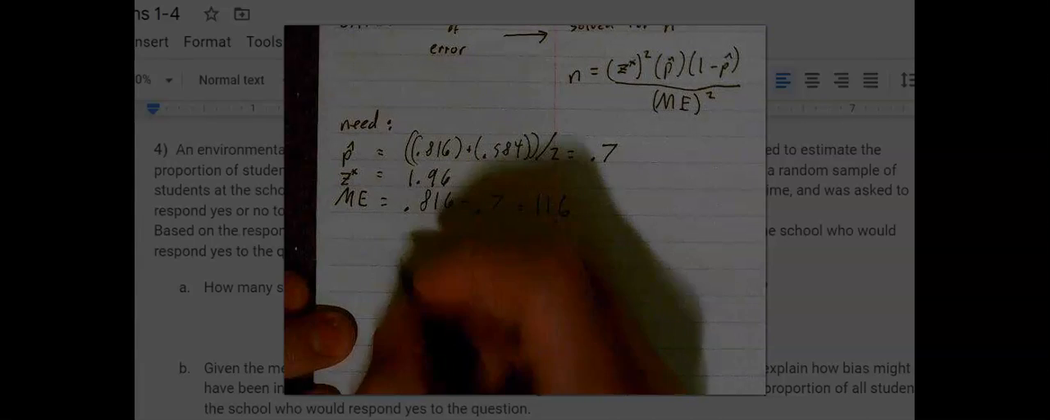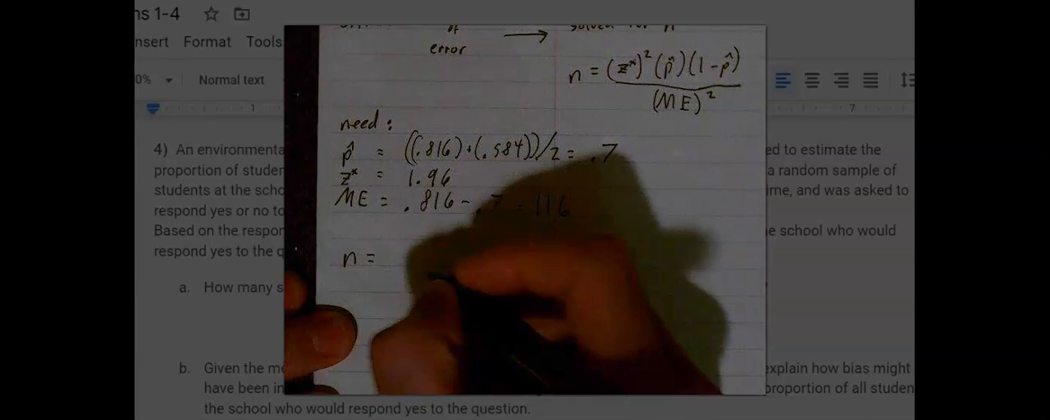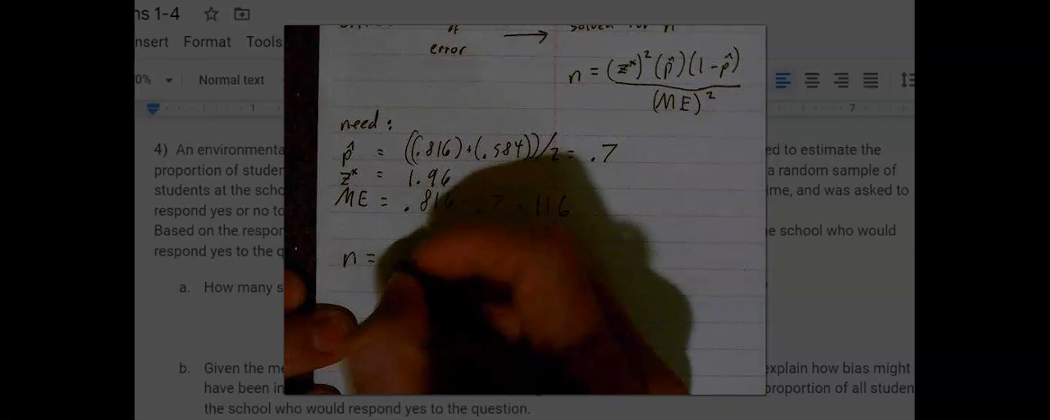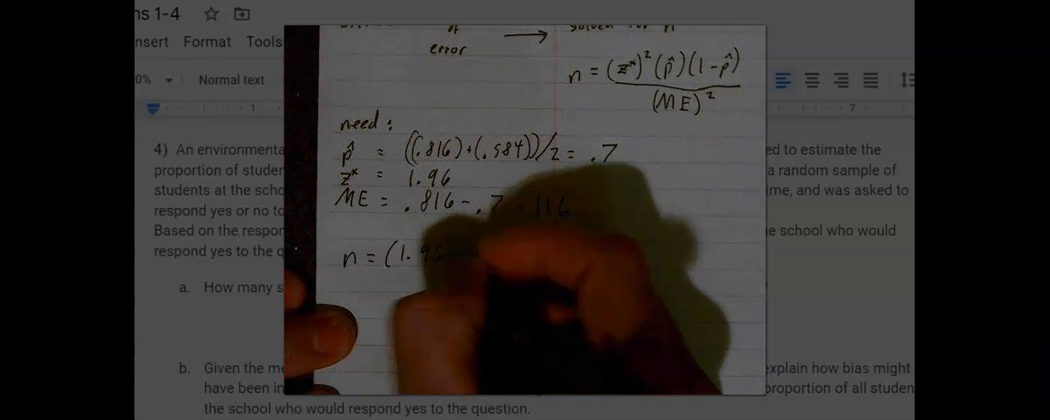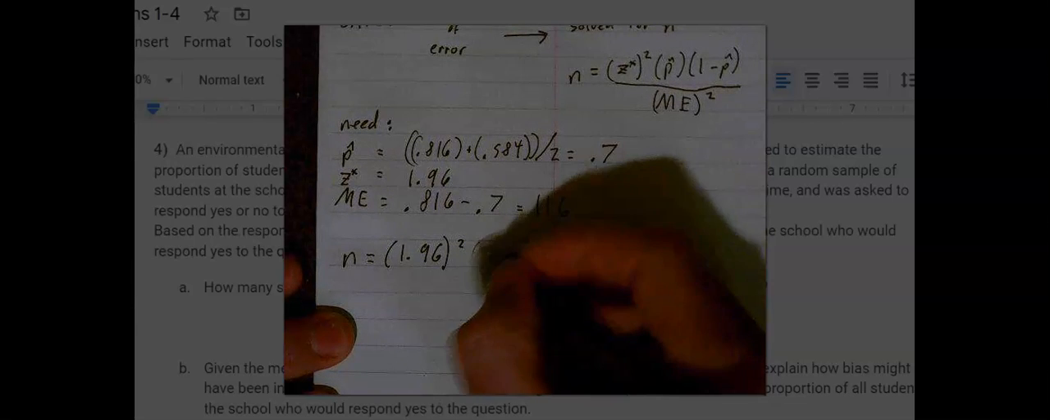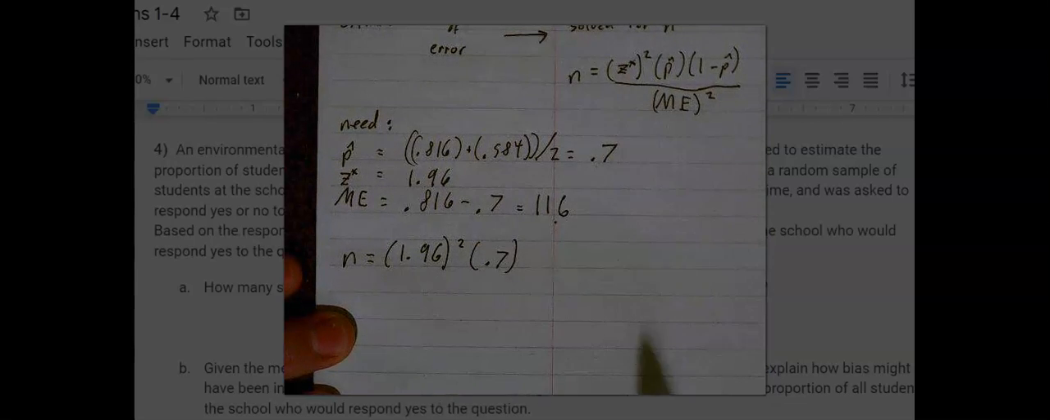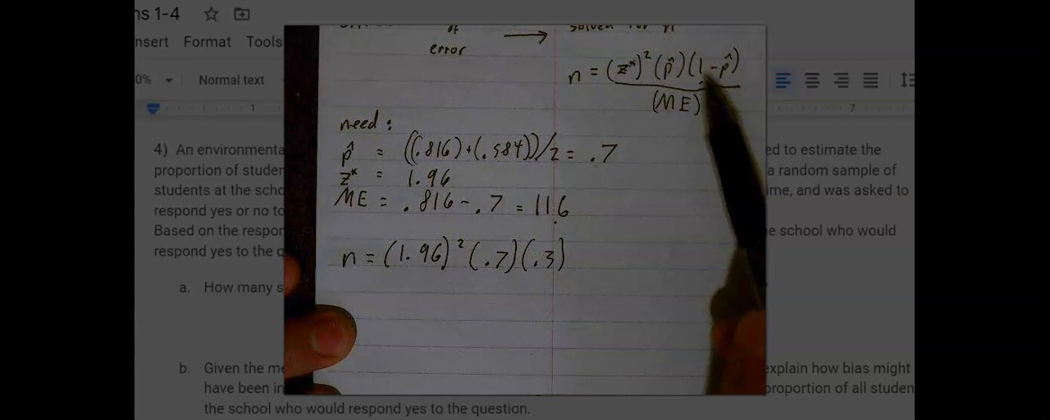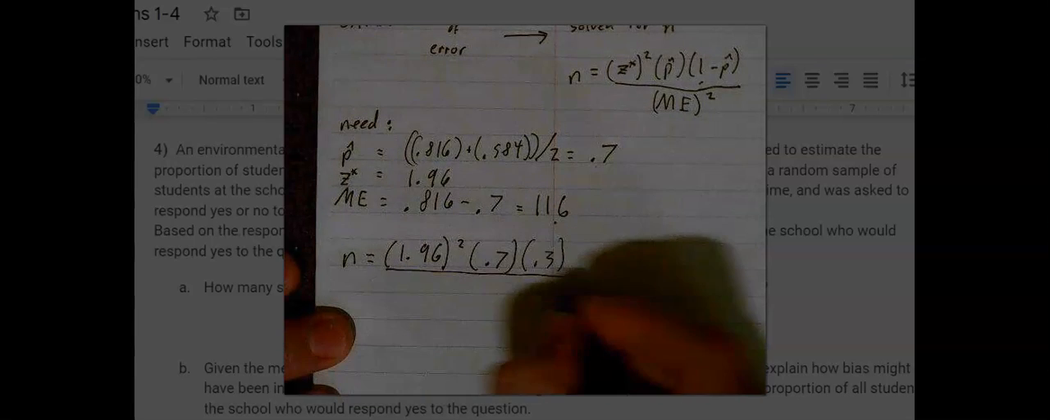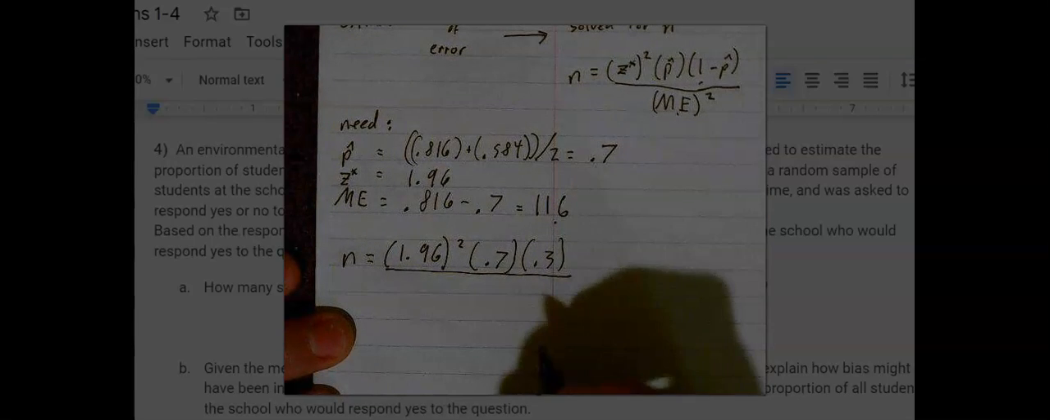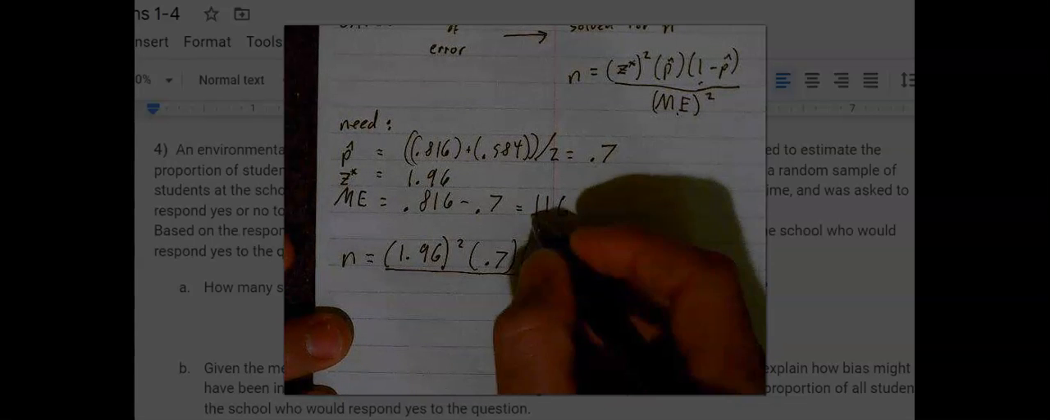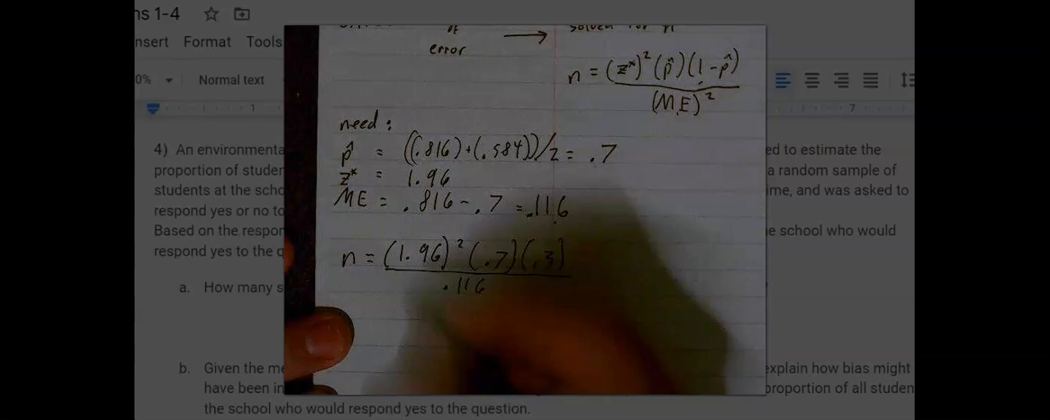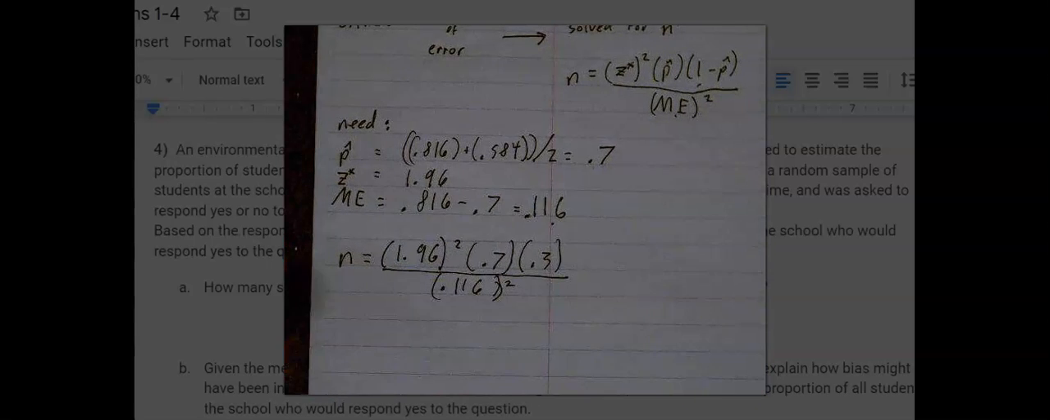There we go. So n is going to equal our critical Z squared, so 1.96 squared, times p hat, which is 0.7, times 1 minus p hat, 1 minus 0.7 or 0.3. You can put both in, doesn't matter. If you're doing this in the calculator, you can type 1 minus 0.7, it'll be fine. And then all of that divided by the margin of error squared. So all of that divided by 0.116 squared. All right? And then all we got to do is get our calculator and plug those in.